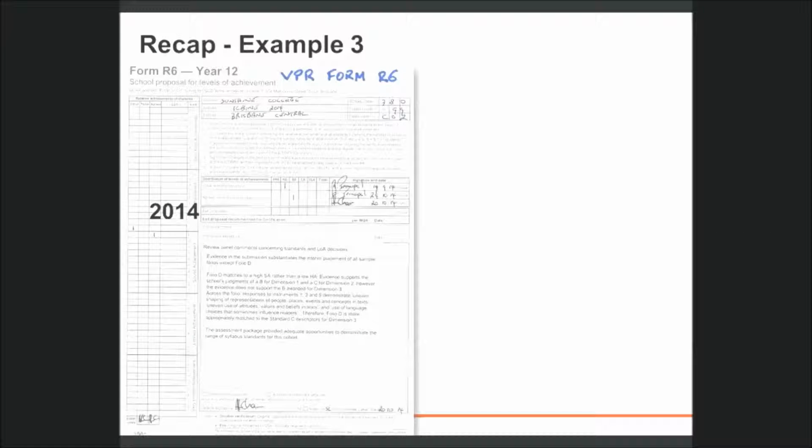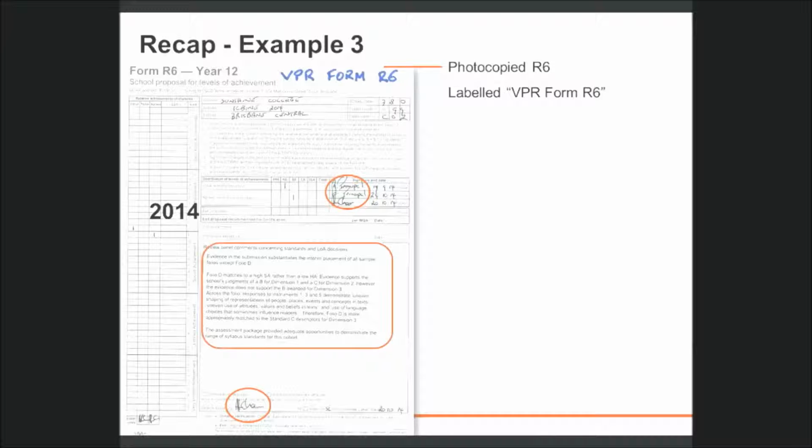Let's briefly recap this scenario. In 2014, the VPR Form R6 was a photocopy to distinguish it from the Form R6. All forms are signed by the review panel chair and the principal. The school has considered the panel advice in regard to Folio D and has decided that the advice also applies to the VPR folio.